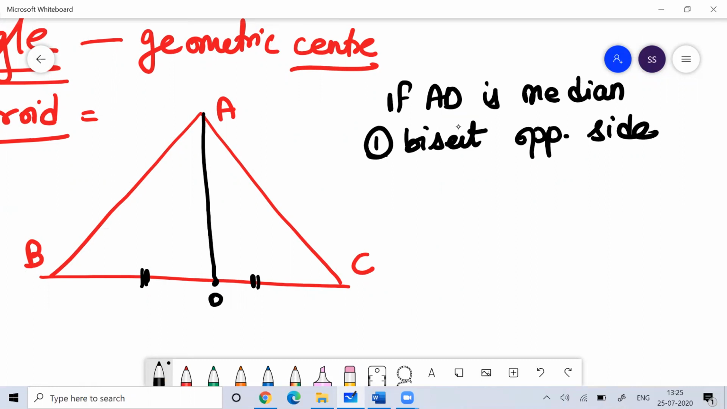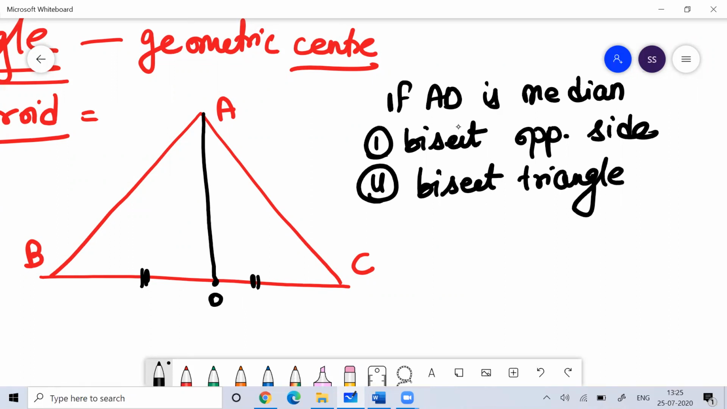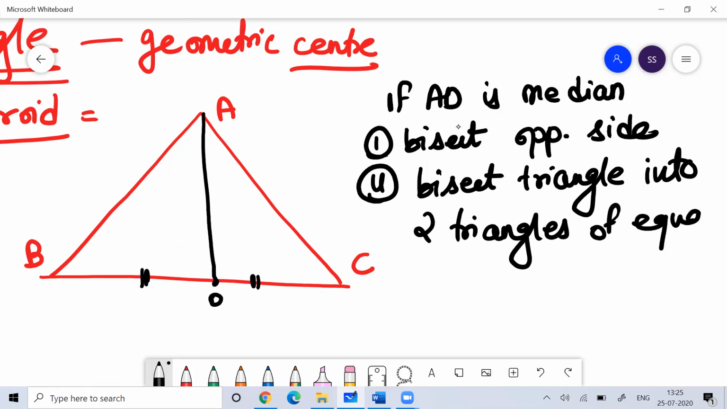The next thing is that a median will bisect the triangle into two triangles of equal area. Remember this: the area of triangle ABD will be equal to the area of triangle ACD.